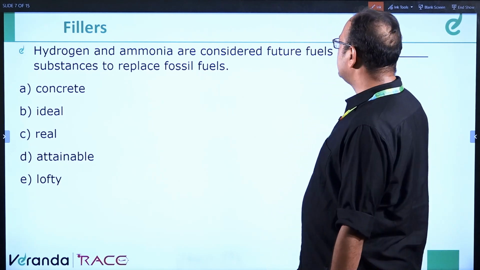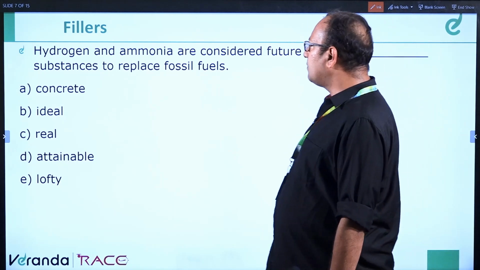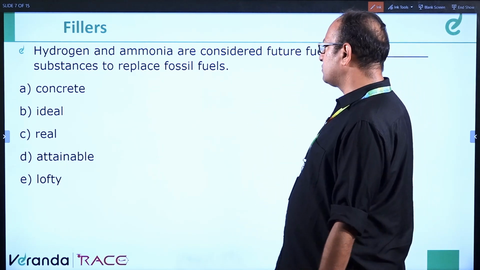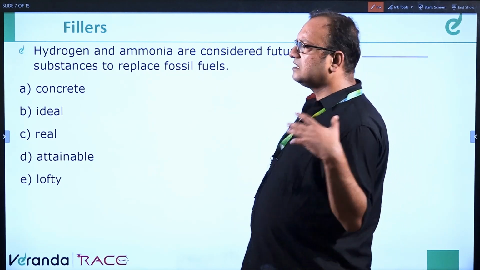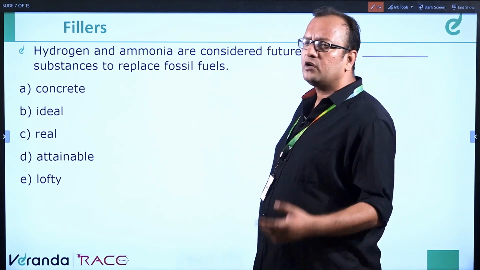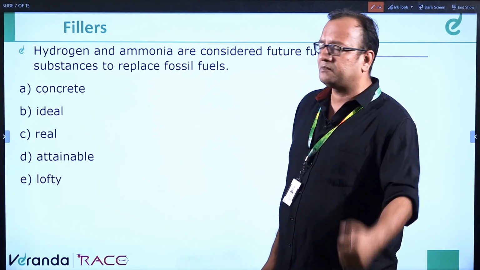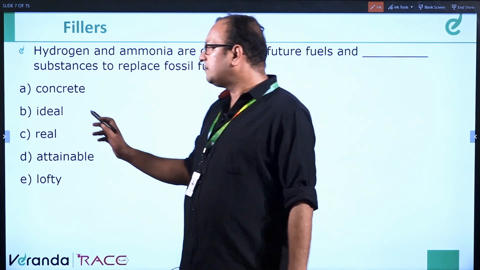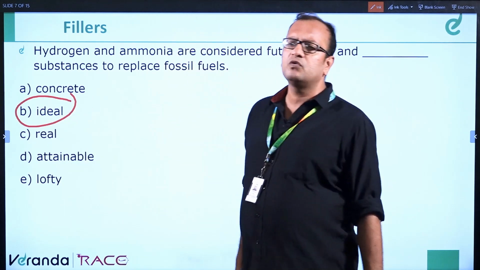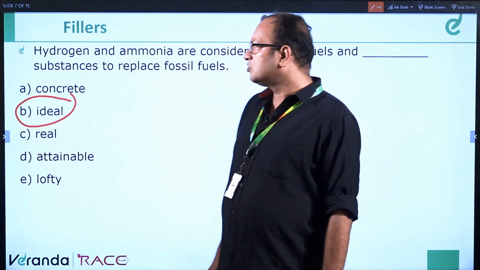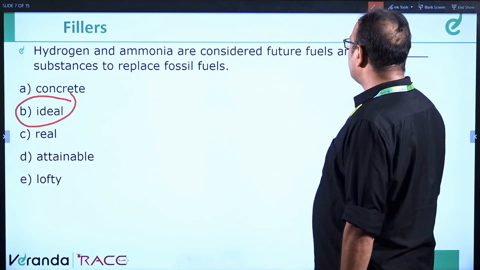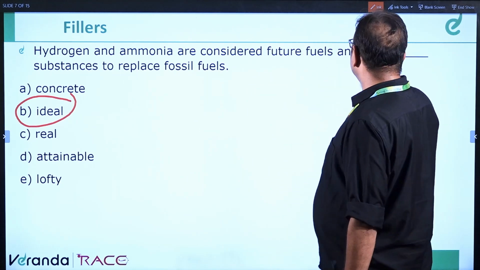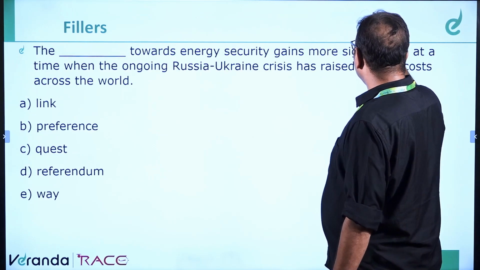Hydrogen and ammonia are considered future fuels and dash substances to replace fossil fuels. If something replaces another thing, it should be a good or perfect substance. Perfect can only be replaced by ideal. Ideal is the only word that can replace perfect. So hydrogen and ammonia are considered future fuels and ideal substances to replace fossil fuels. Clear? Moving ahead to the next question.